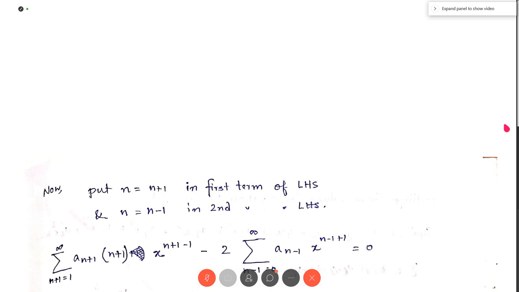Okay, these are the just before part. So this was my equation. I have got another step. So we are writing the first term explicitly, n equal to 0. So (0 plus 1) into a(0 plus 1) x to the power 0, and the remaining part in the summation n equal to 1 to infinity equal to 0. So this is nothing but a1, and all the remaining terms have x to the power n, so we take x to the power n common, and the summation both transform n equal to 1. So we have written it in one summation. Okay.